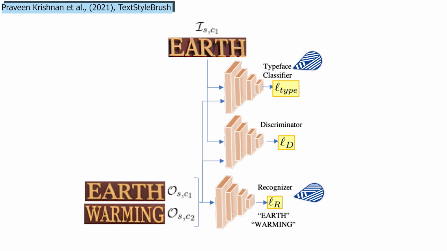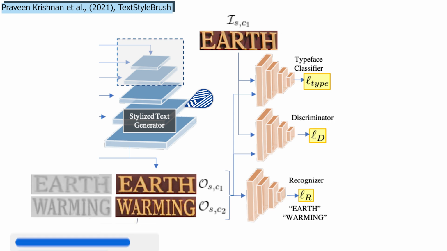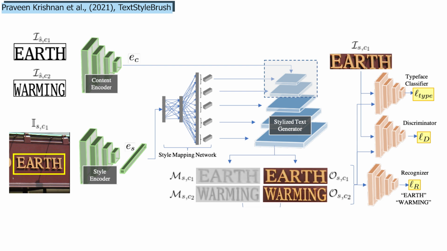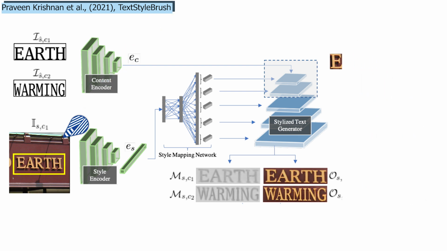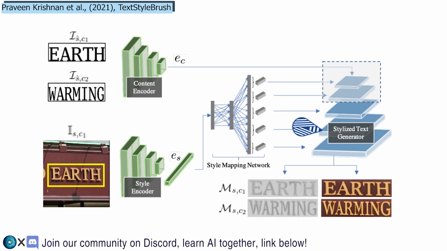Both these networks will tell how close the generated text is to what it is supposed to be by first detecting the text in the image, which will be our ground truth, and then comparing the new text with what we want to write, and its font with the original image's text font. Using these two already trained networks allows the StyleGAN-based image generator to be trained on images without any prior labels. Then, the model can be used at inference time, or in other words in the real world, on any image without the two other networks we discussed, only sending the image through the trained StyleGAN-based network, which generates the new image with the modified text.